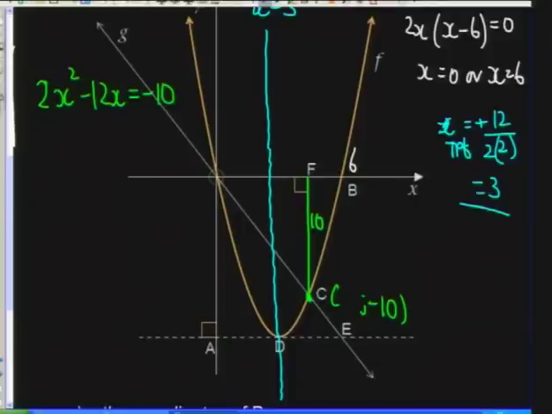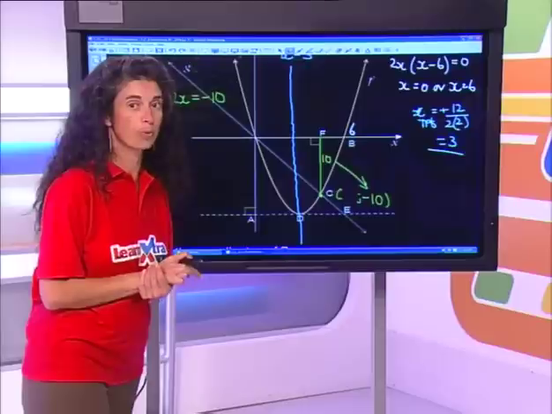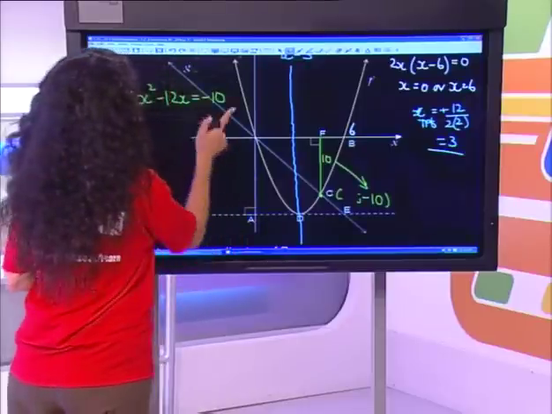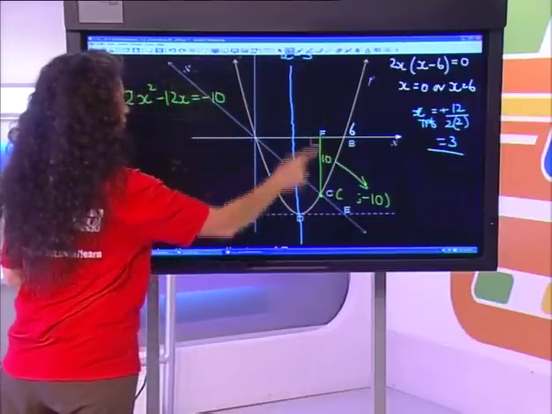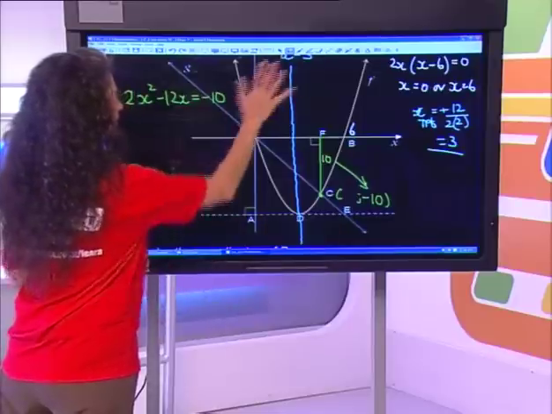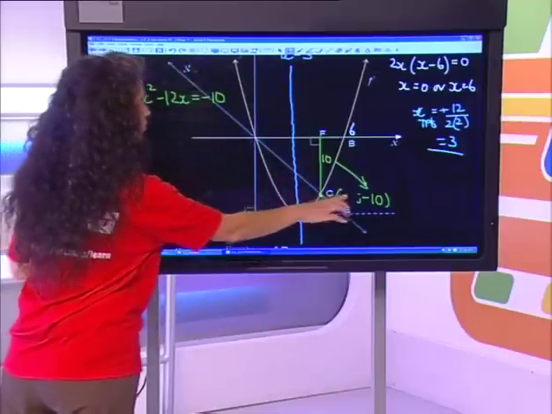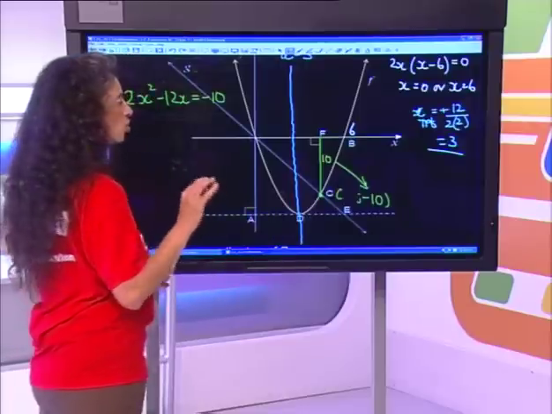Now notice, if we did not make that interpretation from distance to coordinates, we would be saying this is equal to 10, and the whole thing would collapse because our algebra would not be right. So it's important to pay attention that distances in this Cartesian plane are all positive. But if we are on different quadrants, we must look at the coordinates very carefully and establish, is it positive, is it negative?